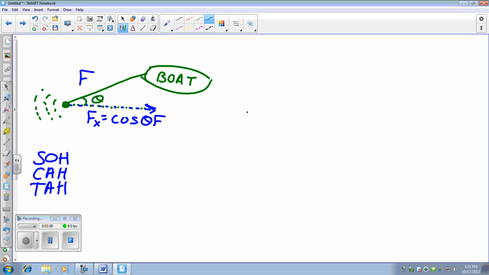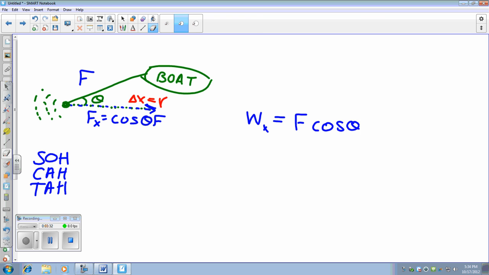Well, let's go back to work. Let's say I want to find the work done in this x component. The work done in this x component is still going to be the force multiplied by the cosine of theta, but then we also have to think about the distance. A lot of times for these distance problems, rather than using delta x to represent this distance, they're going to use r for radius. Now, it's the same thing. It's not that big of a deal to see the r versus the delta x value. Actually, let's make that delta r rather than just r. Both are going to represent the same idea, the displacement in the x direction.